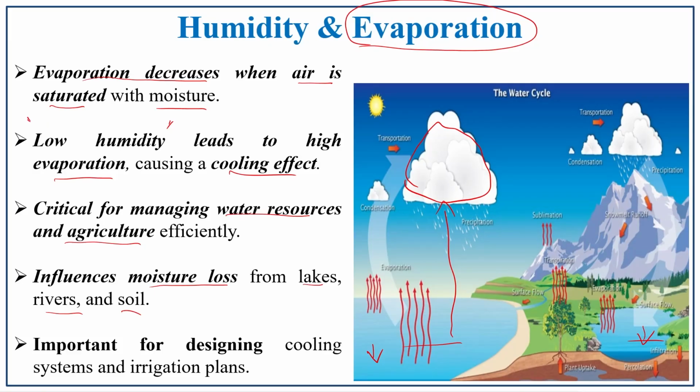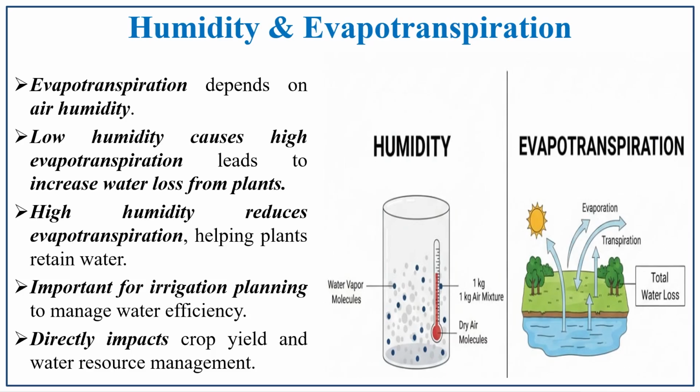In the next lecture we will be discussing condensation also, in which there will be a gain again in the water cycle. It is also important for designing cooling systems and irrigation plants. If we know the evaporation and humidity patterns, it will be very helpful for designing cooling systems and irrigation plants in that particular region.